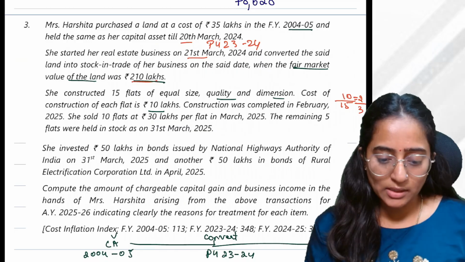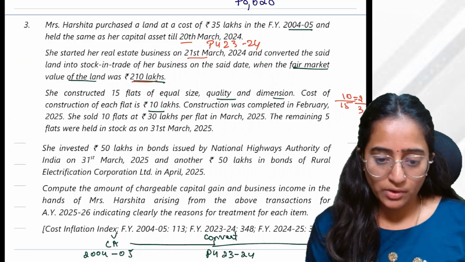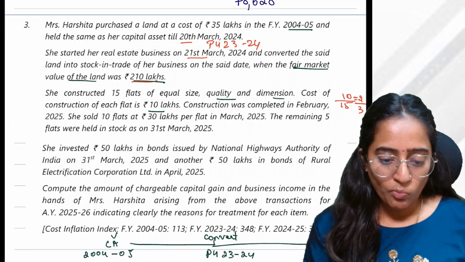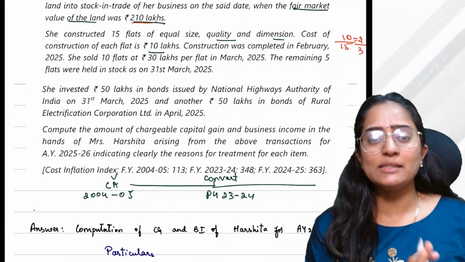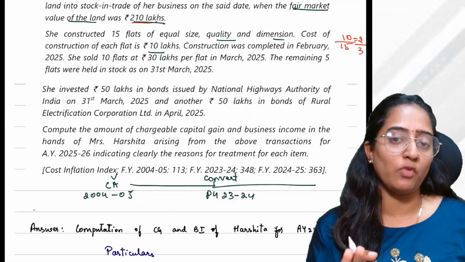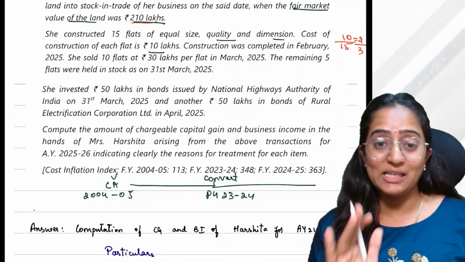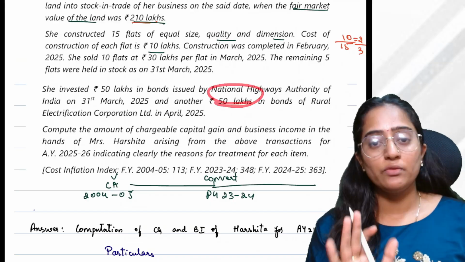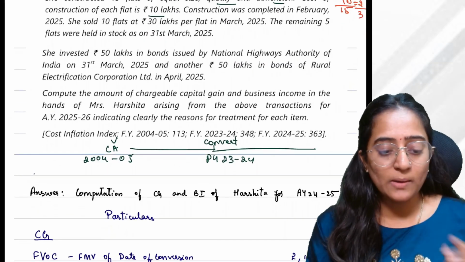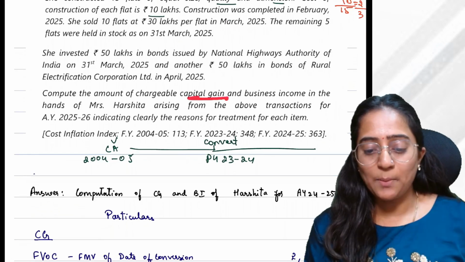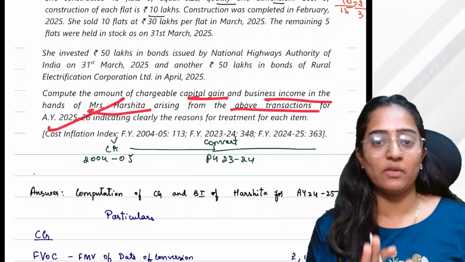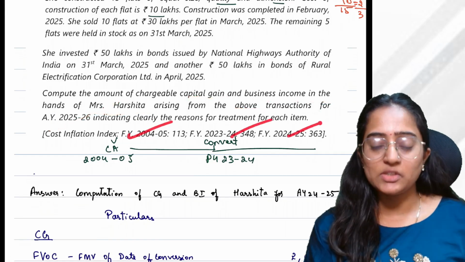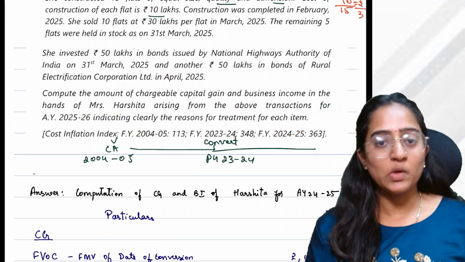On basically 30th, 31st of the year of sales that has happened in 24-25. So let's see what we will do under section 54EC. The maximum you can take is only 50 lakh over the year. Compute the income chargeable under capital gain and business income of Mrs. Harshitha arising from the above transaction for AY 25-26, and the cost inflation amount is also given in the question.